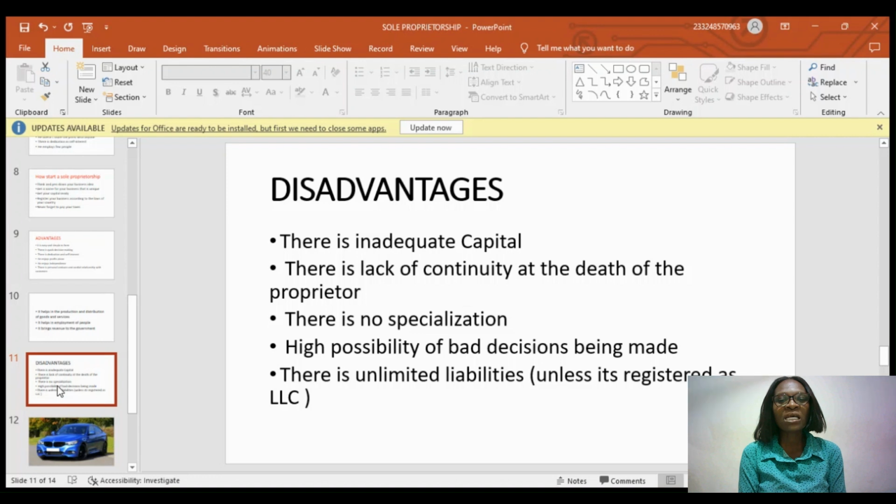Your main aim is to make sure that you have this business going on with good ideas, so what you want to do is consult other people. But in this situation, you are the only owner of the business, so you have put all the decisions on you, right?